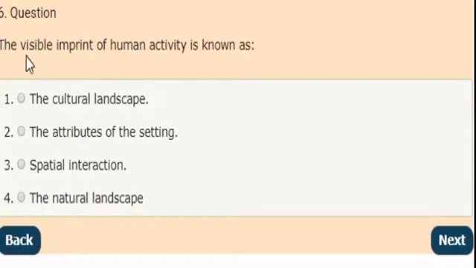Next question. The visible imprint of human activity is known as. Options are the cultural landscape. Second, the attributes of the setting. Third, spatial interaction. And fourth, the natural landscape. Correct answer is option 1, the cultural landscape.